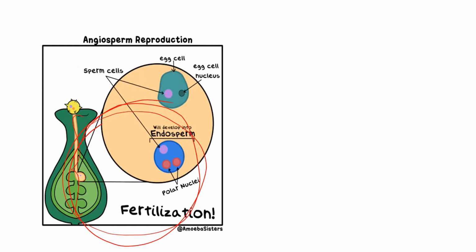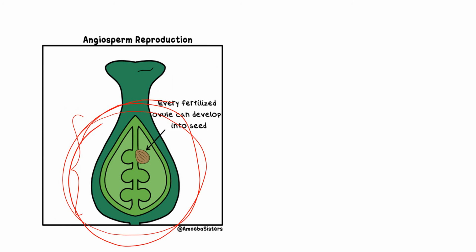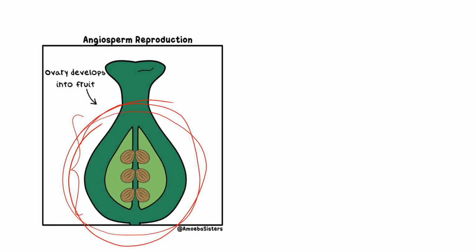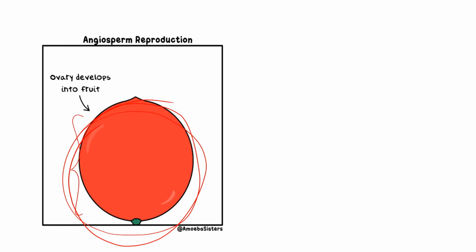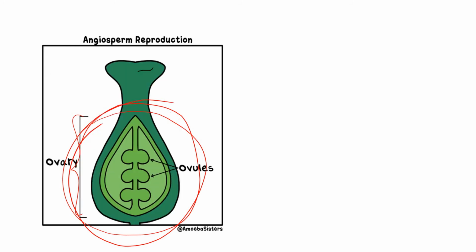Okay, fertilization has taken place, and yes, so these are the seeds. The seeds are enclosed within the fruit. You can see that the ovary develops into a fruit. Can you see that? So what we can say is that a fruit is a ripened ovary, and the seeds are enclosed within the fruit. Here we saw the brown structures called the seeds being formed.